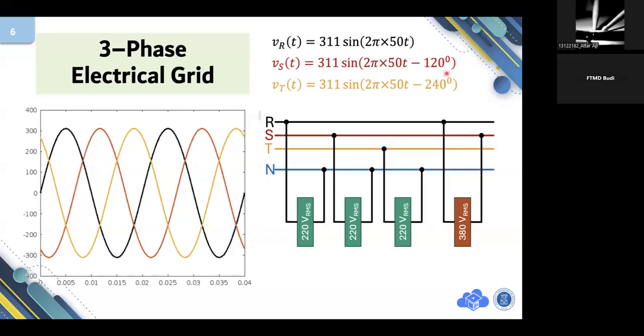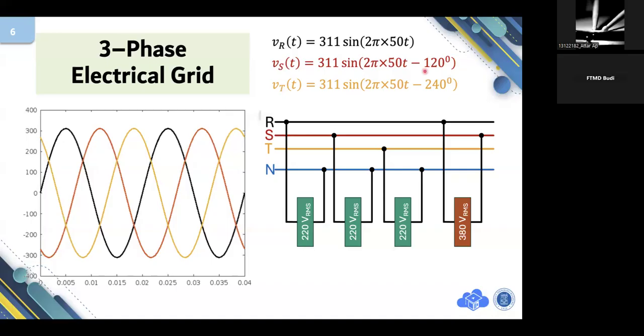This is the phase shifting, the relative phase from S to R. If we measure T relative to R, the phase shifting will be minus 240 degrees. You can also convert this into radians.